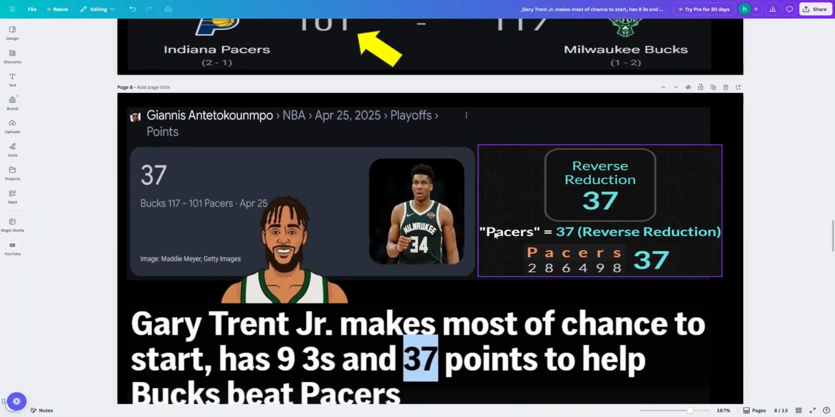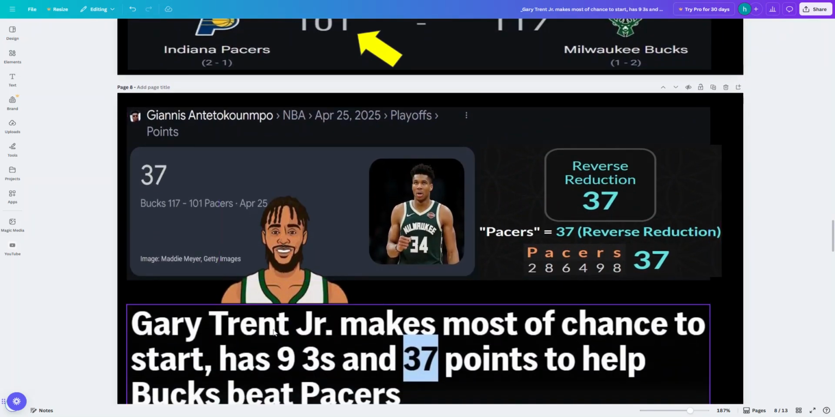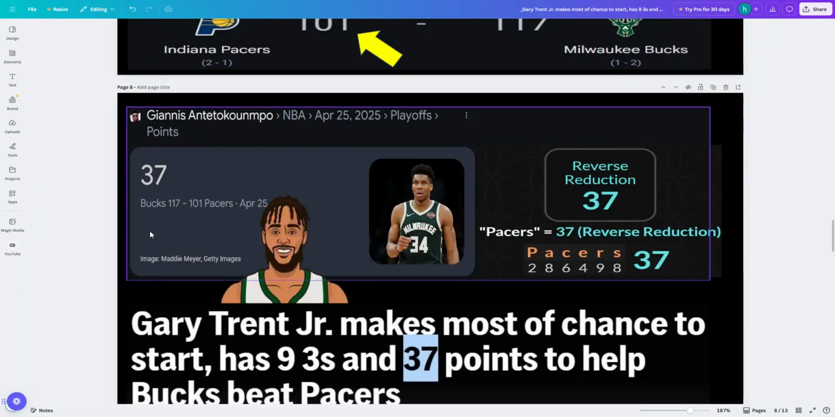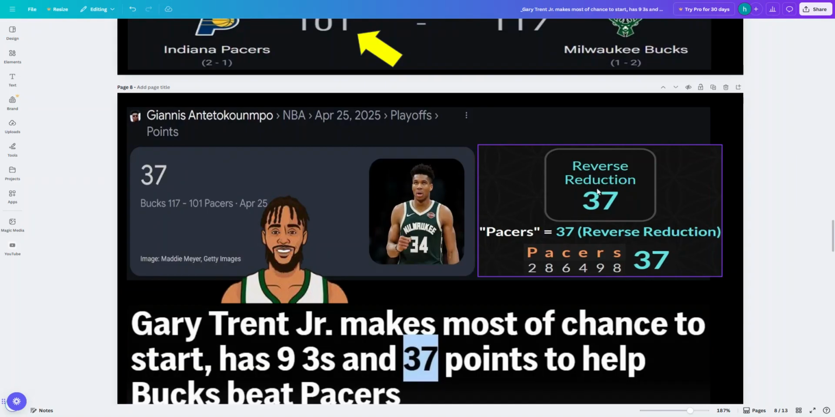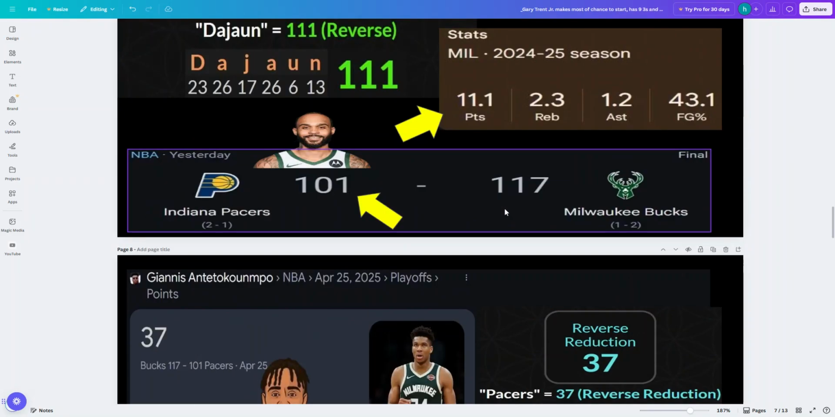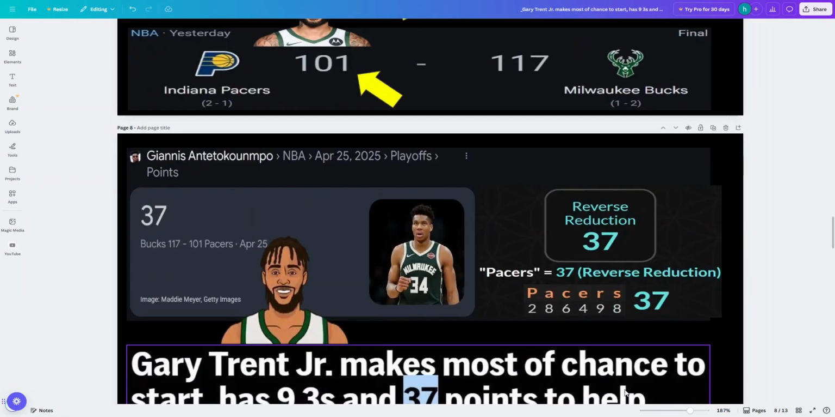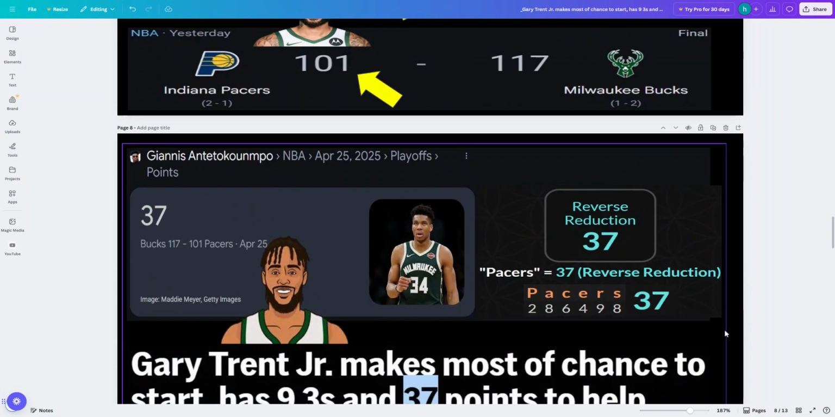And Giannis, don't forget, Giannis matched the 37 points with Gary Trent Jr. You see that? They beat the Pacers. Pacers equals 37 in reverse reduction.